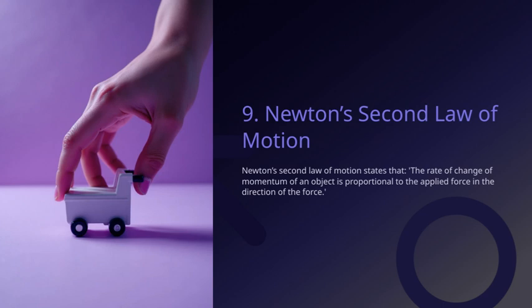Think of it this way. If you push an object, the amount of push determines how quickly the object's motion changes. The direction of the force is crucial because it tells us which way the momentum will change. This law helps us understand not just how objects move, but how forces directly influence that movement, which ties back to our overall theme of understanding motion and interaction in the physical world.